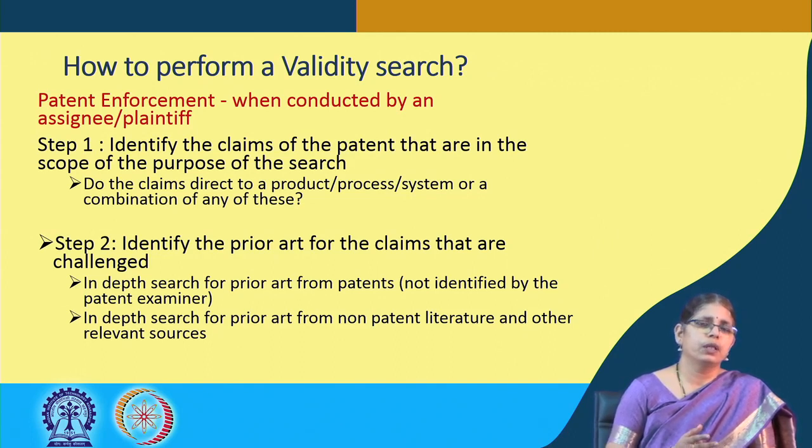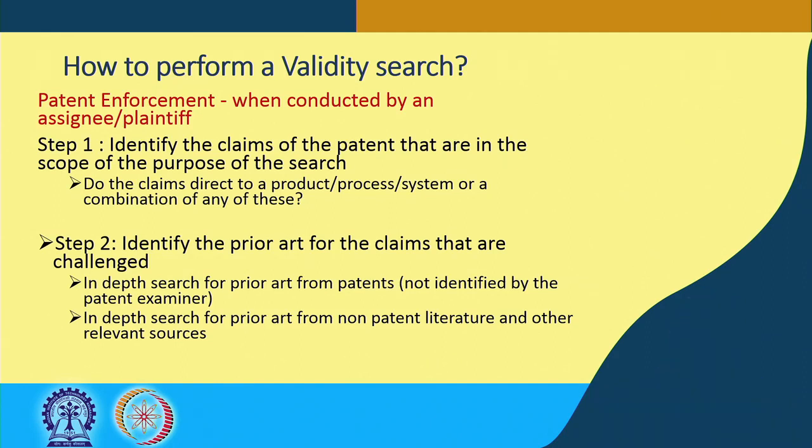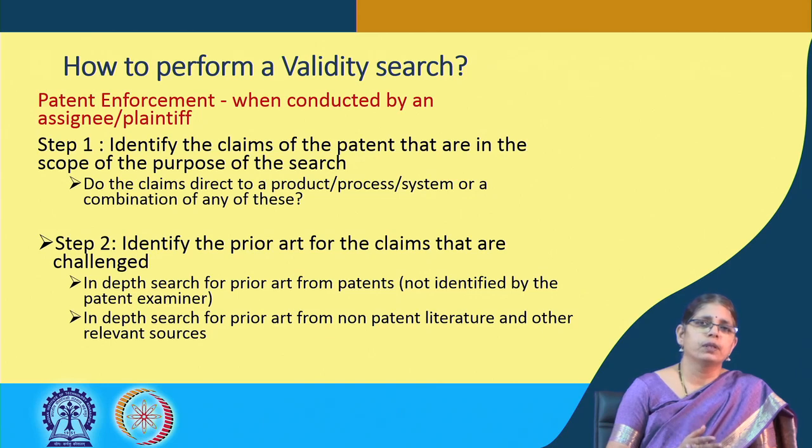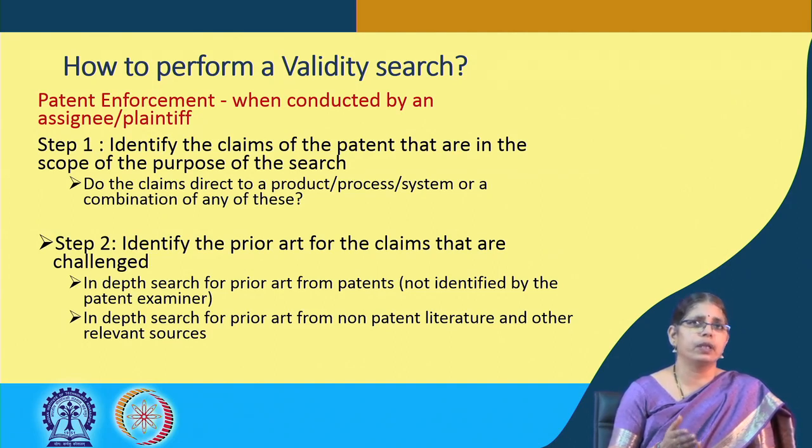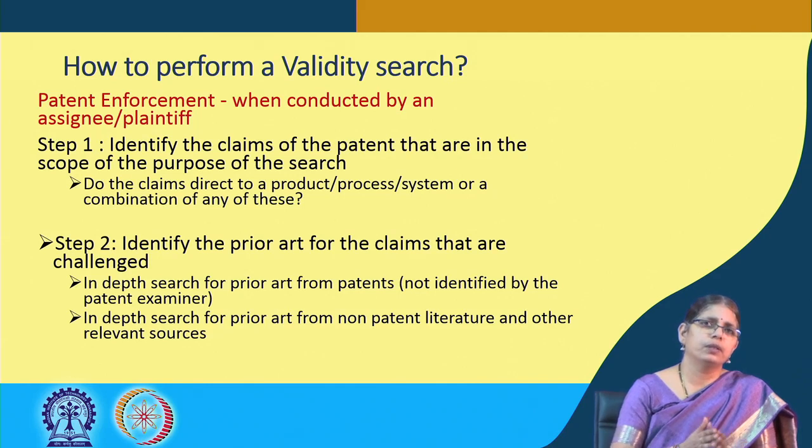So, therefore, a patent validity question comes into picture. Now, when an owner is looking at the value of a patent or a strength of a patent, then one undertakes a patent validity search. So, that is one part of the reason for why a patent validity search is done.